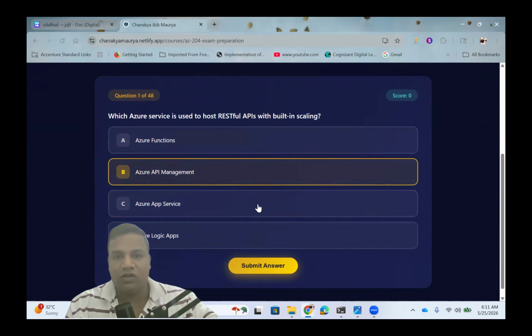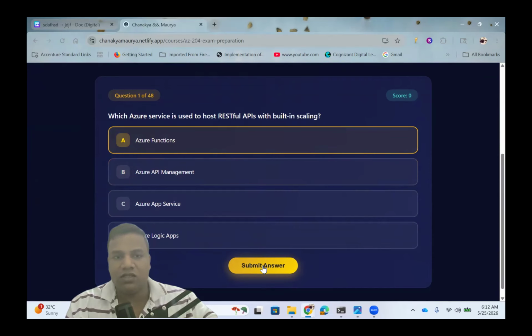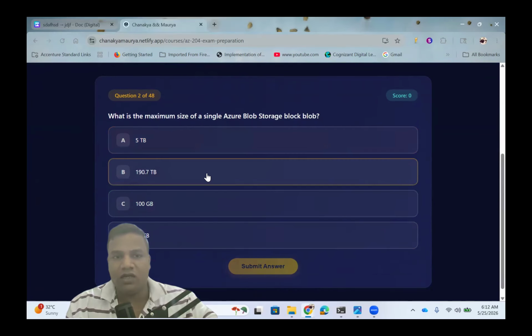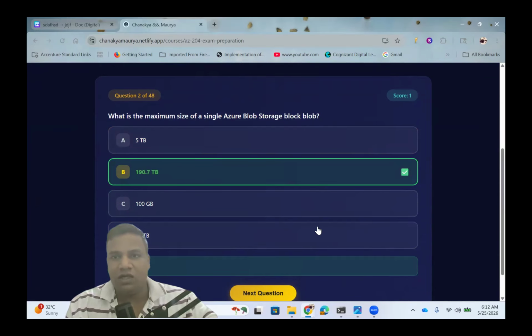If you give the correct answer, it will show you correct. If you give an incorrect answer, it will tell you that. So you can practice this examination.